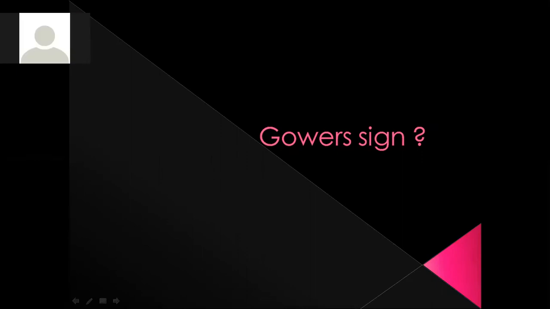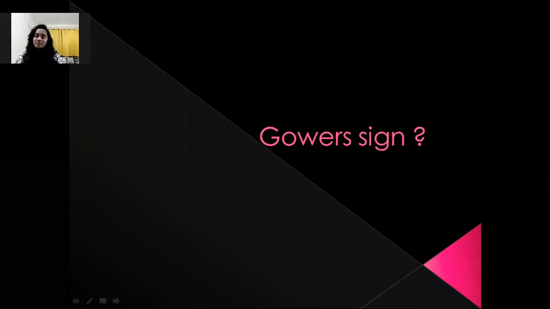It's basically a classical sign seen usually in pediatric patients with Duchenne's muscular dystrophy. It's a sign of proximal hip muscle weakness. It is also seen in patients with lumbar instability. It's mostly seen in children with DMD, Duchenne's muscular dystrophy.